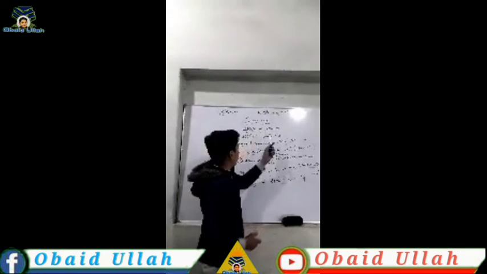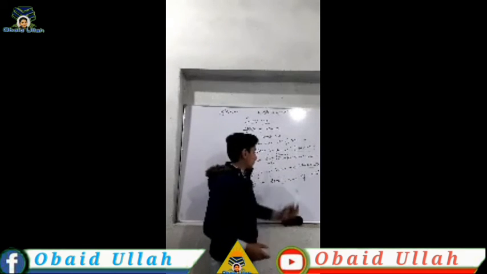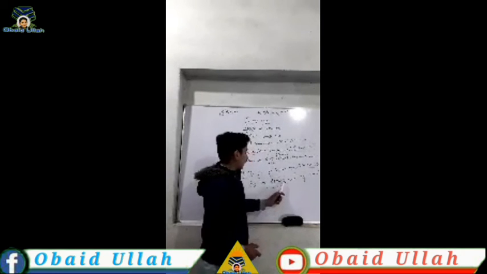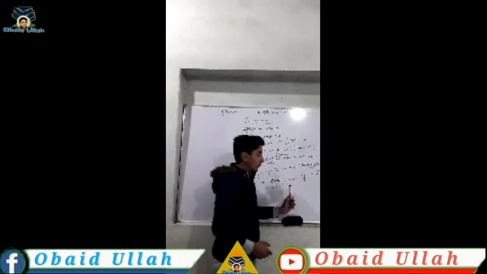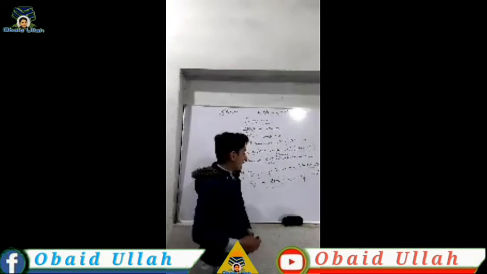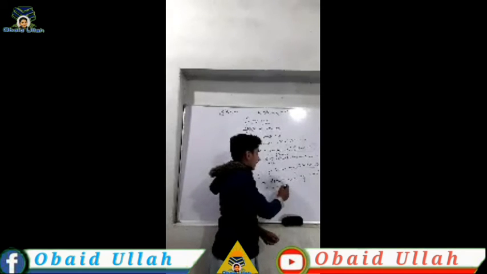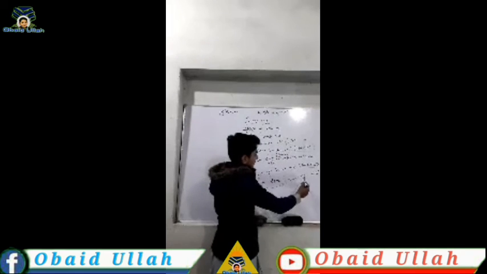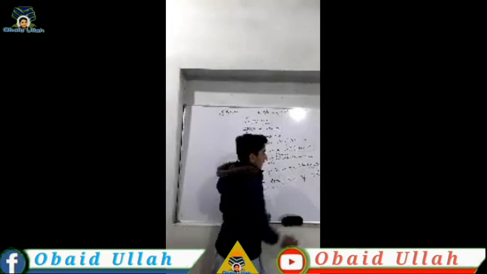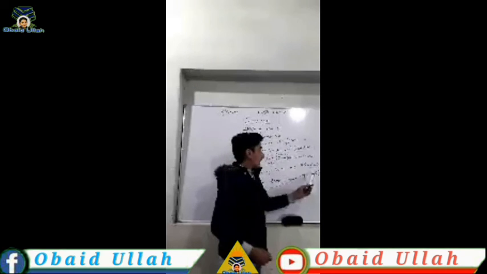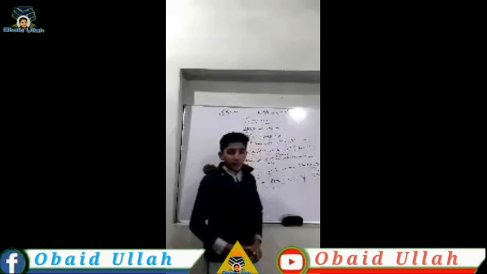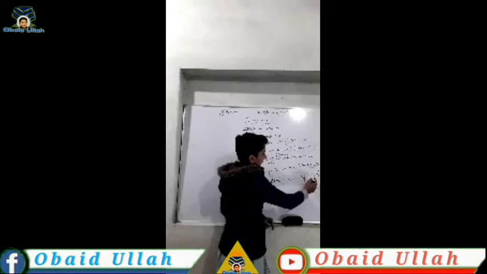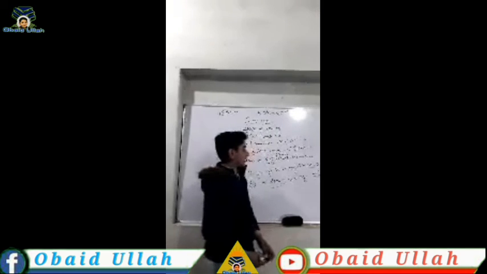And I said that we use any in negative sentences and questions. So this was the question example, and this is the negative example, where we use does not in a sentence. Whenever we use not, it means that it's a negative sentence, and for negative we use any. According to the structure, first we should use any plus plural countable noun or non-countable noun. So this is a plural countable noun because we can count the pens. It's called a plural countable noun, and this is the structure of any.